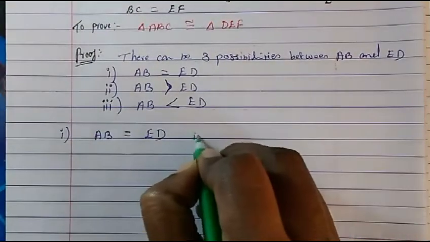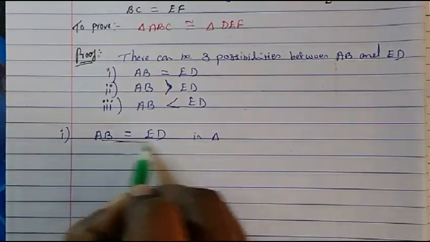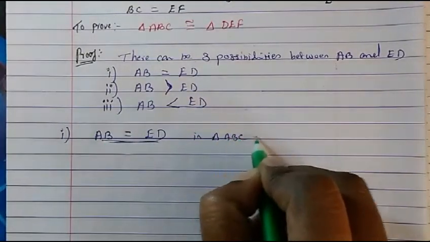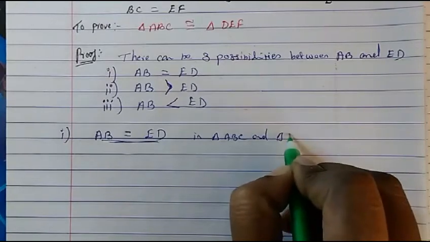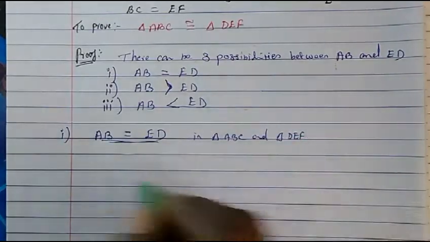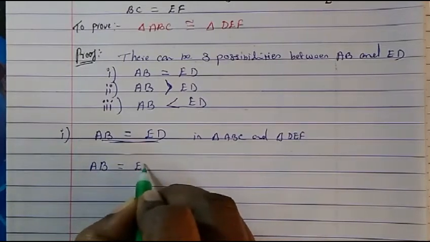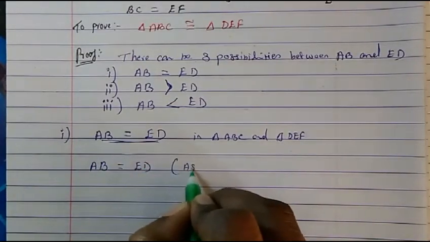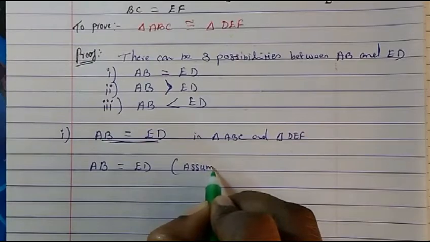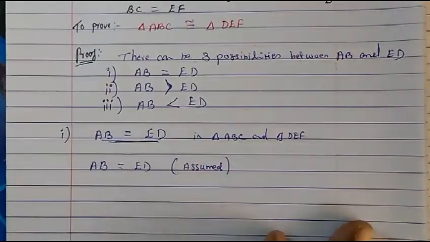So in this case, in triangle ABC and in triangle DEF, AB is equal to ED, because we are assuming that. Okay, assumed. That is one thing.